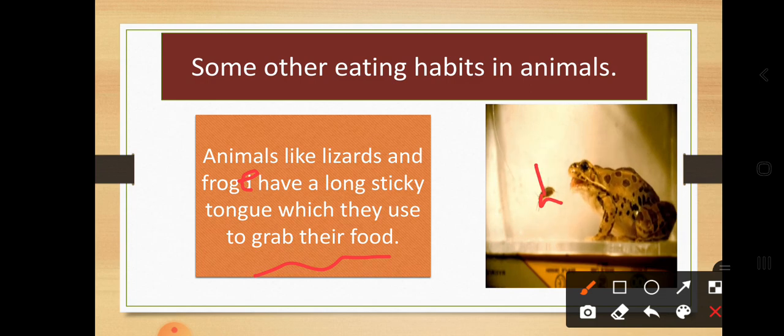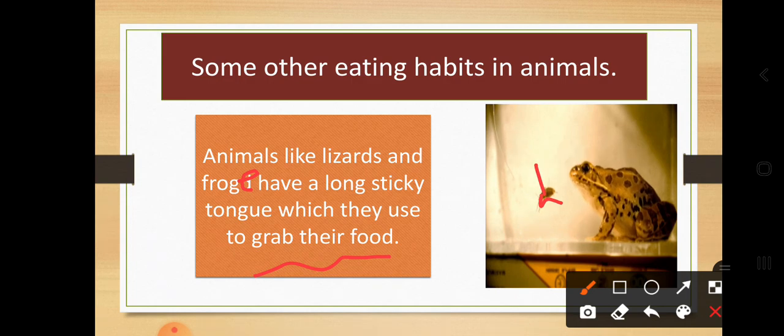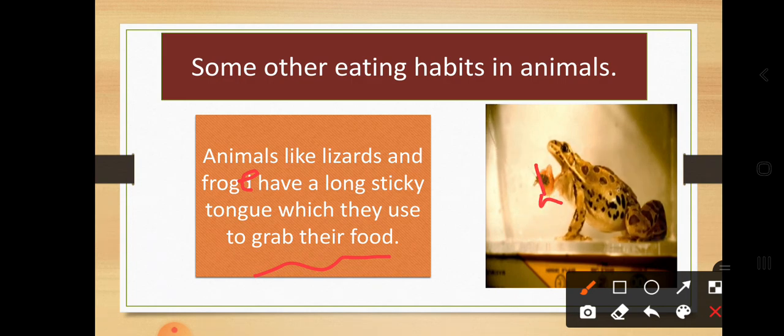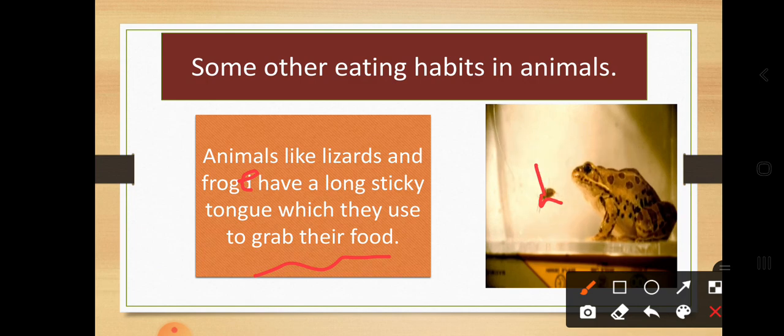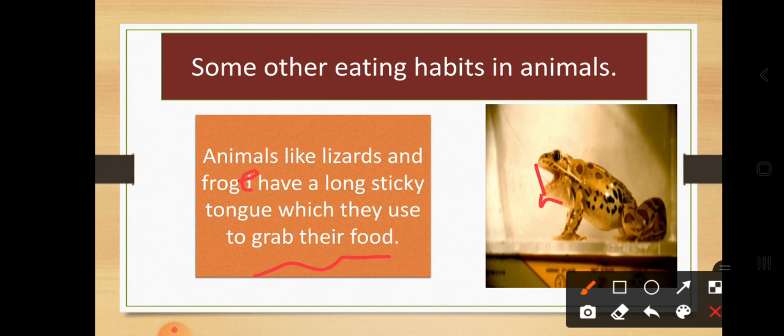Okay, so dear students, these are some other eating habits in animals. Here, what are the things we have learned? We have learned that different animals have different parts of the body to have their food, to grab their food. Okay, so just recall what we learned in the last class and what we have learned today.